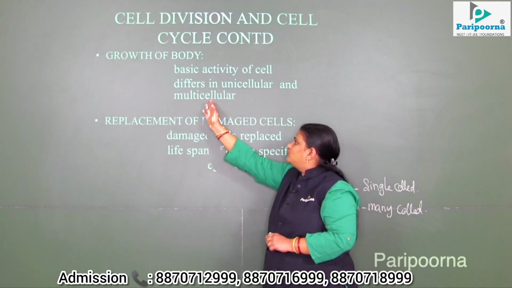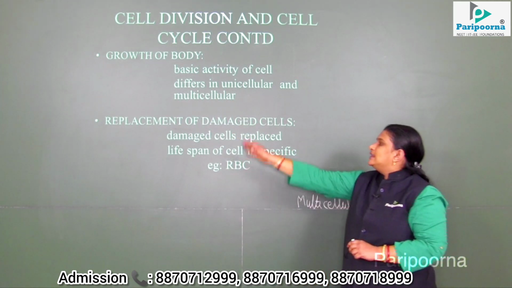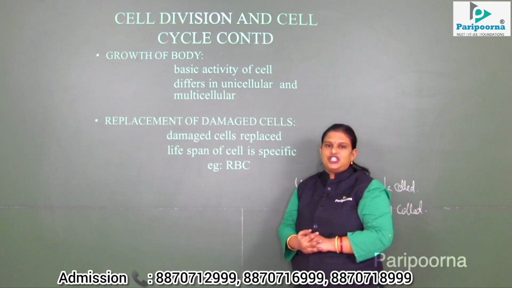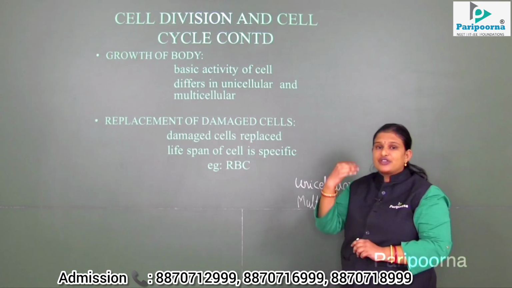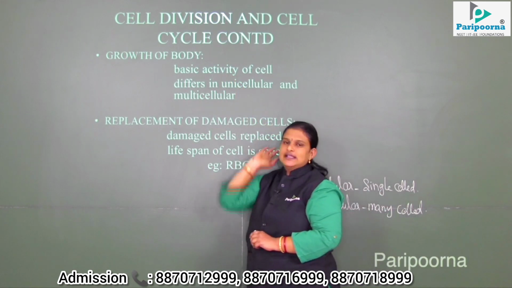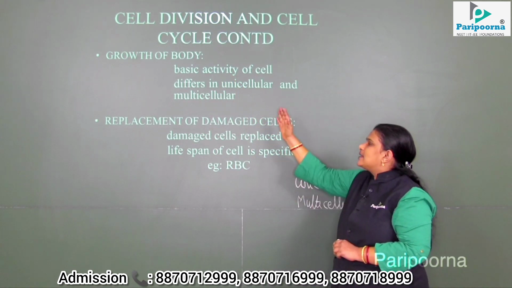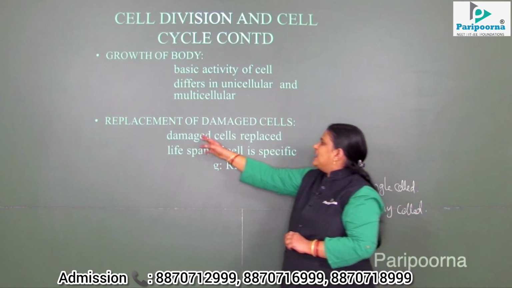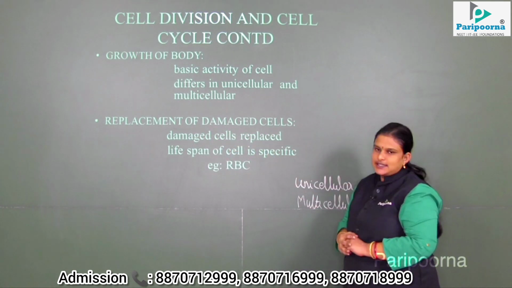Whereas in the growth of the body, the multicellular organism undergoes a process of differentiation and division to reach its final destination of the requirement through the process called cell division. And this is the main thing about growth of the body. The second one is the replacement of the damaged cells.